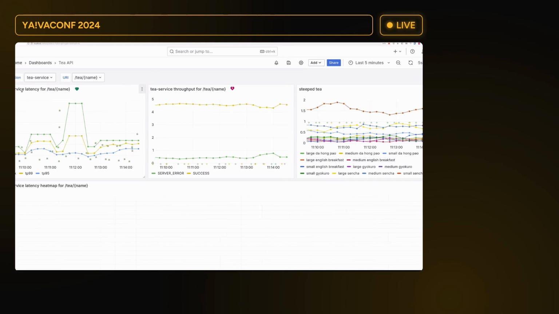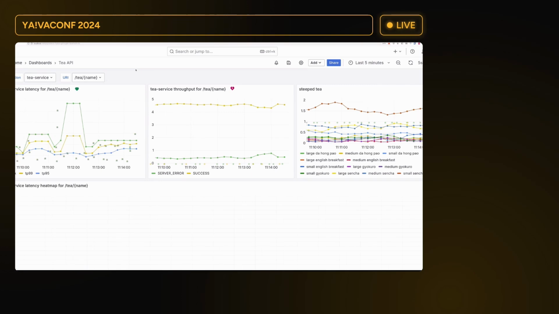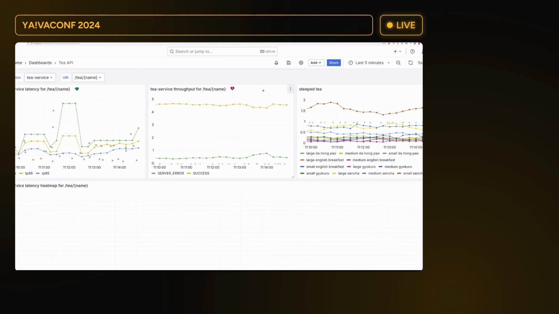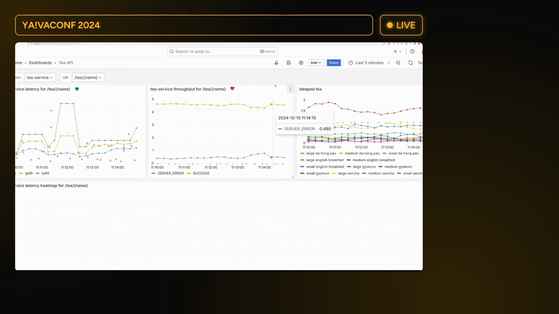What we have here is T-service latency. We can see the maximum latency, the 99th percentile, the 95th percentile as well. We also see throughput here. We have around 5 requests per second, whereas 4.6 are success, 0.48 are errors.